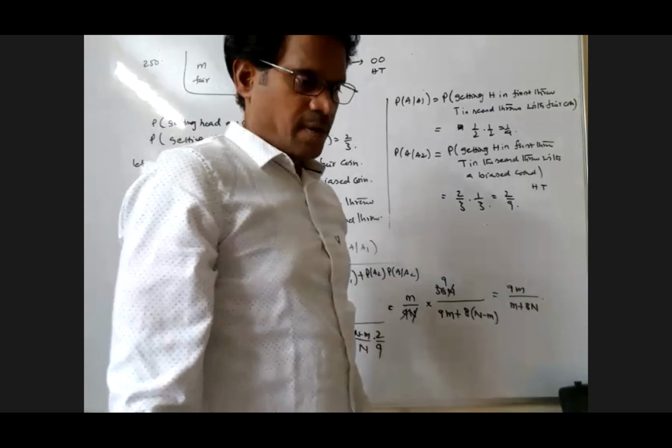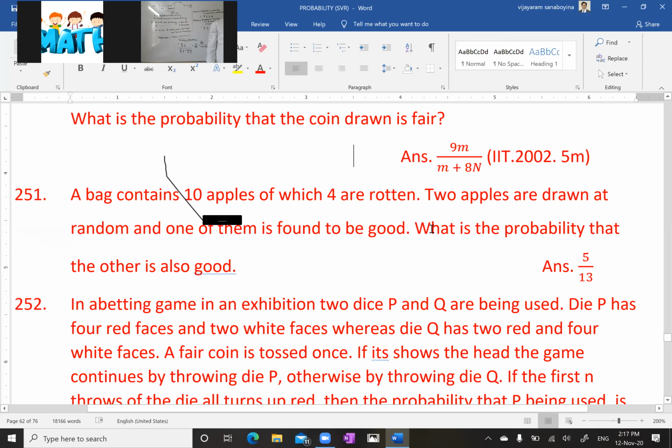Okay, now I'm going to the next problem. This is the next problem here. Sum number 251. A bag contains 10 apples, of which 4 are rotten. 2 apples are drawn at random. One of them is found to be good. What is the probability that the other one is good?